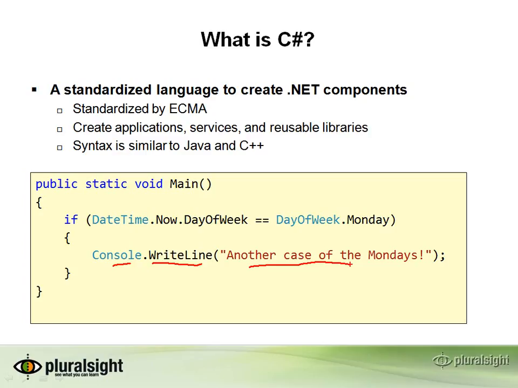We're passing it a parameter. We're passing it information that it's going to write onto the screen. In this case, it's just going to write out the text, "Another case of the Mondays." And again, that only happens on a Monday. If the current day is not a Monday, we don't execute the code inside of here. We just come straight down here to the bottom where the method will simply exit and return without writing out any information to the screen.